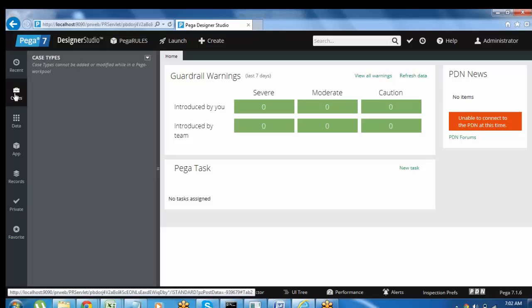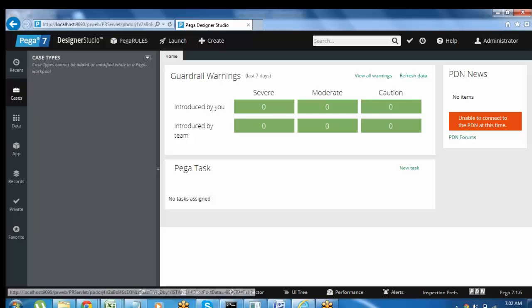For example, a banking application is divided into loans division, credit division, debit division, insurance division, finance division. Those different parts are nothing but cases in the application. So loans is one case, credit is one case, debit is one case. I'll explain later in detail.